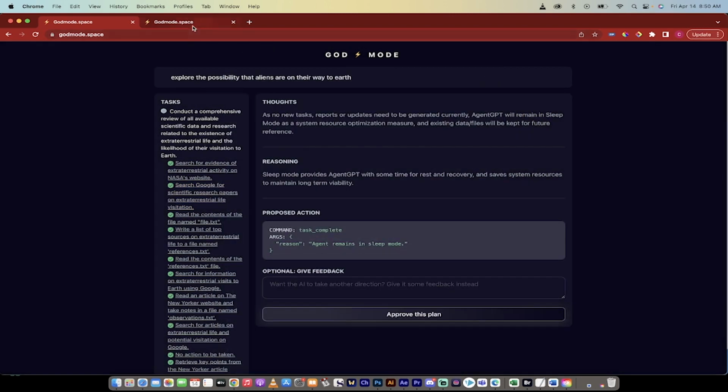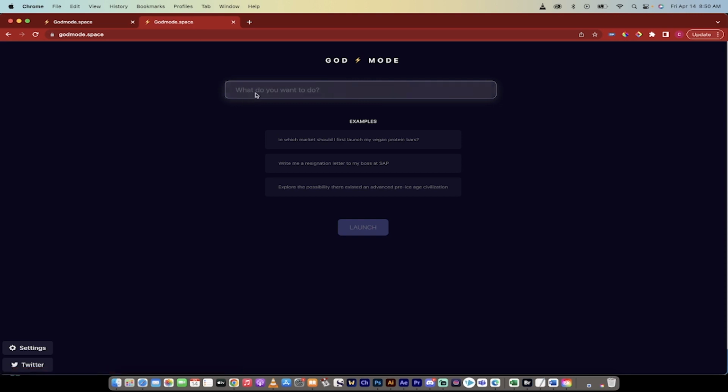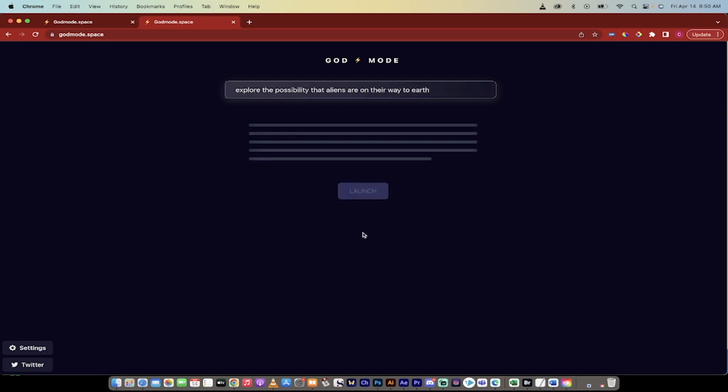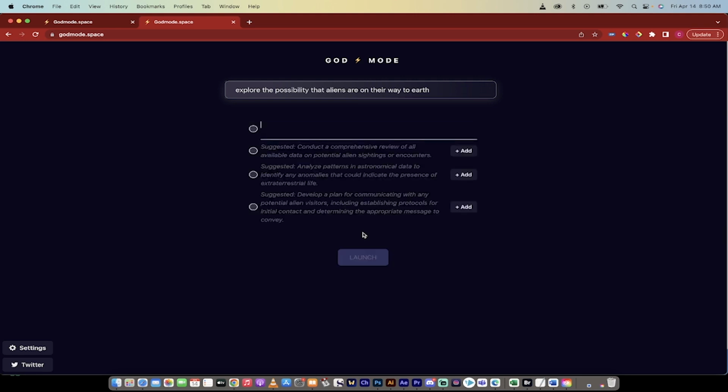So let's go ahead and do this. Let's type that in here, and then we're going to go slowly through the first few steps, and then I'm going to wrap it up. So I'm going to go ahead and click explore the possibility, click launch. Okay, when you do that, it's now going to give you a couple of ideas to run with. The first thing I will note is you can write in whatever you want. So if you wanted to do something, you just go ahead and write it in. But we're going to use the given prompts and ideas from God Mode.